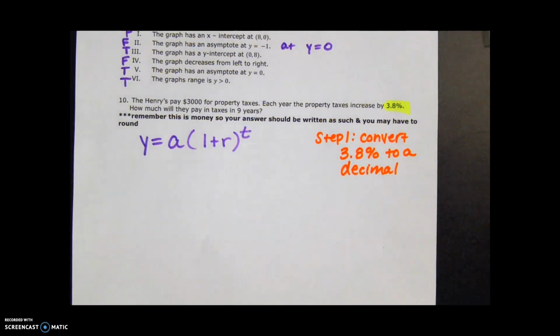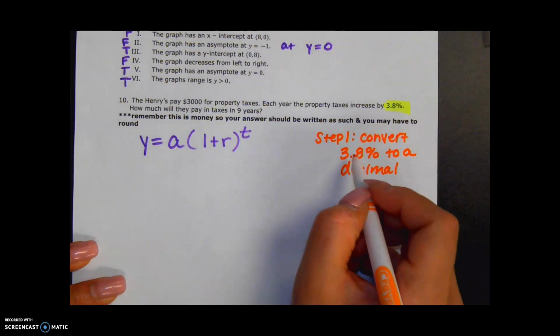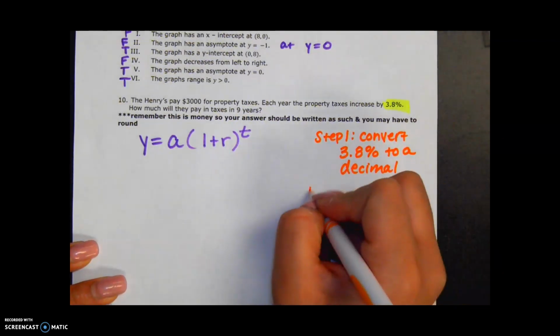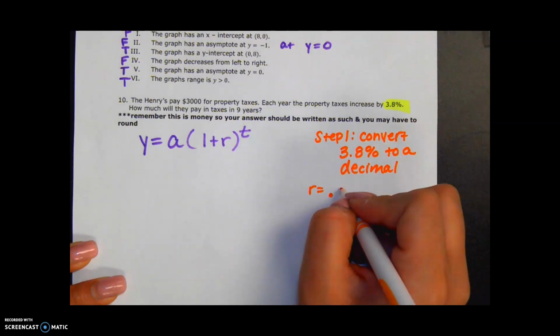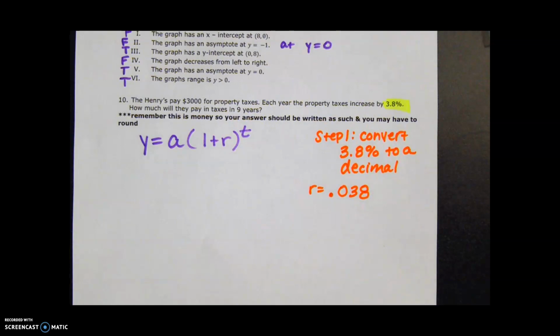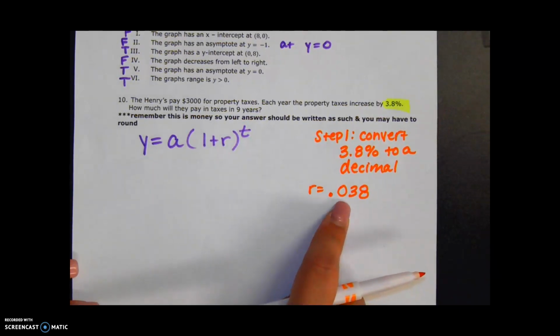Once we do that, that means I have to shift my decimal to the left 2 times. To the left, that's going to be 0.038. Remember, you're moving that decimal to the left 2 times. So now I've got my R.